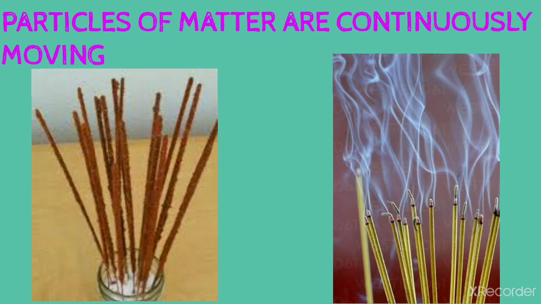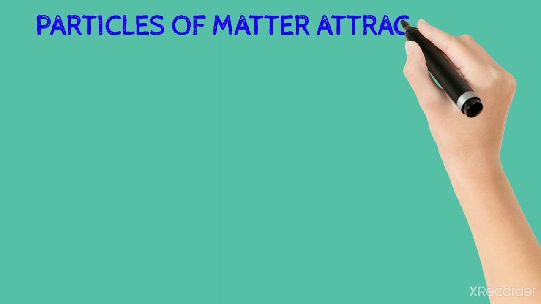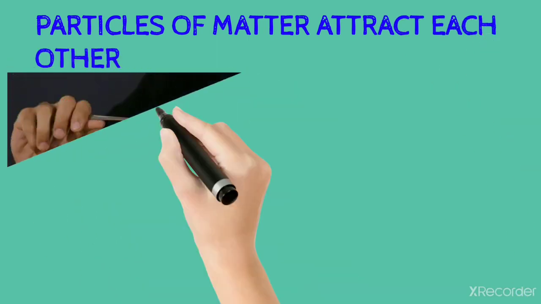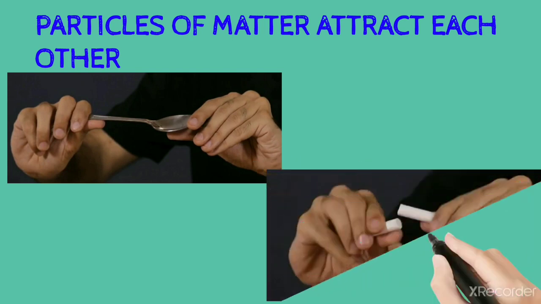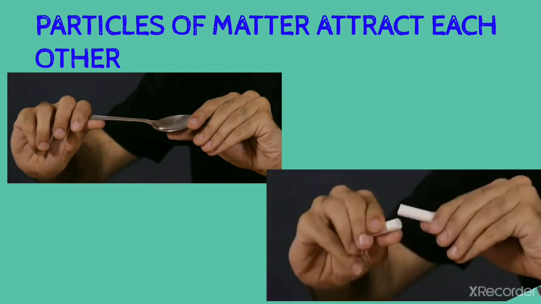Now let us learn about how particles of matter attract each other. Let's take a spoon and try to break it. We could not break it, because the attractional force of the spoon is very high. Let us now try to break a piece of chalk. We are able to break it, because the attractional force of chalk is very low.